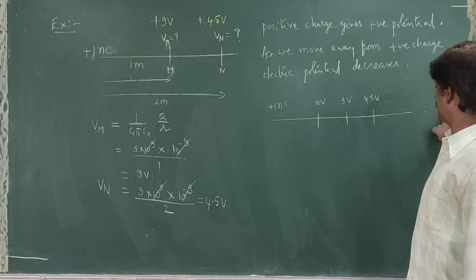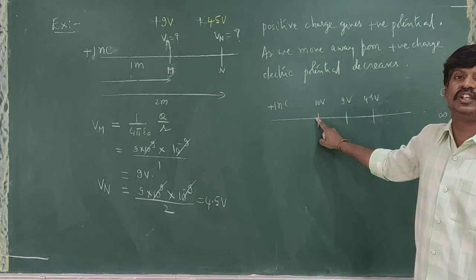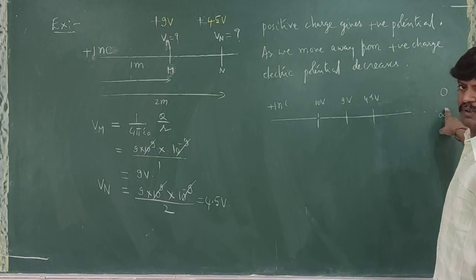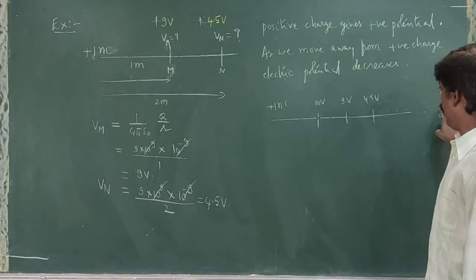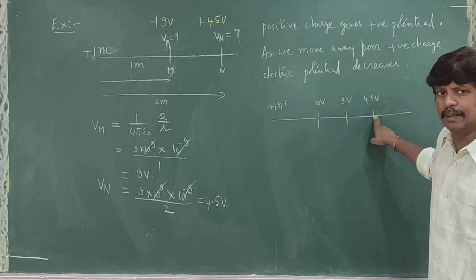You want to bring plus 1 coulomb of charge from infinity to this point. Work done is 10 joules. You want to move 1 coulomb of charge from infinity to this point. Work done is 9 joules. You want to bring plus 1 coulomb of charge from infinity to this point. What is the work done?